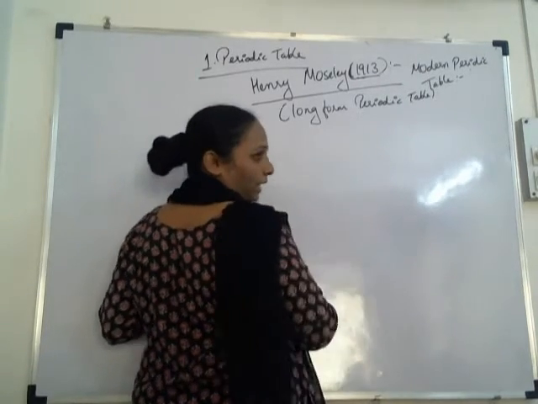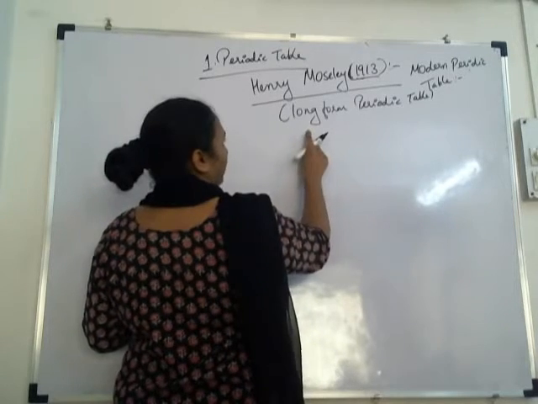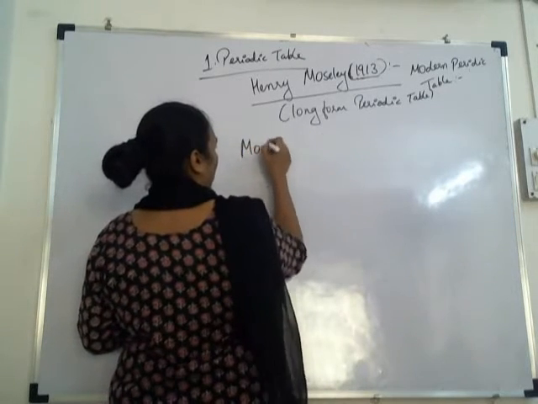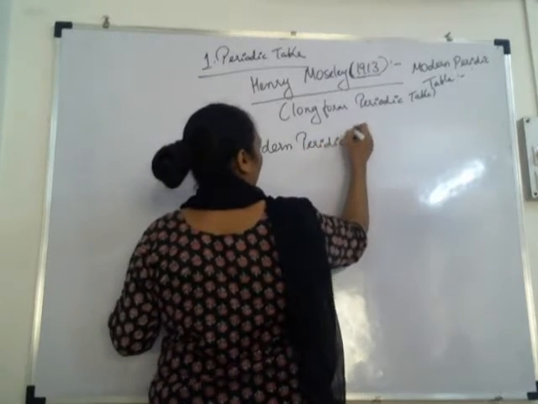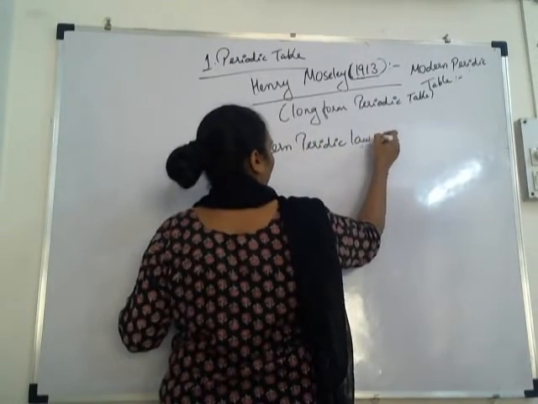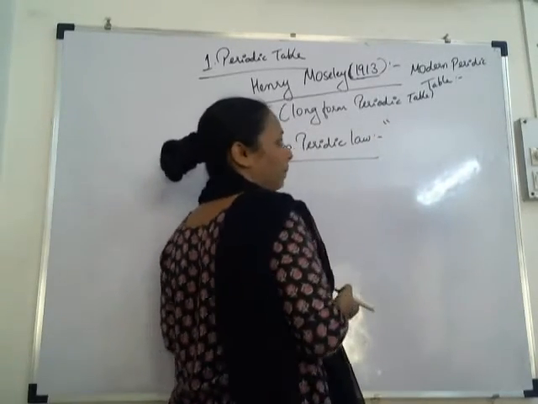Then write long form periodic table in bracket. Then we will write the modern periodic law. Again, write this law in inverted commas.